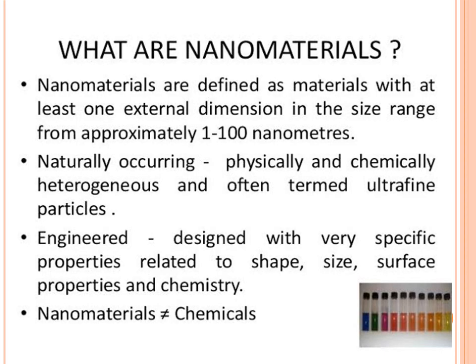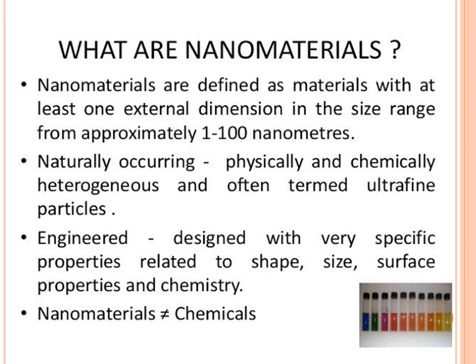What are nanomaterials? We have to see what the nanomaterials are here. When we can see that material, is it a nanomaterial? Nanomaterials are defined as materials with at least one external dimension in the size range from approximately 1 to 100 nanometers. Out of its dimensions, at least one dimension should be in this size range. What is that range? It is only 1 to 100 nanometers. Then only we can say that the material is a nanomaterial.